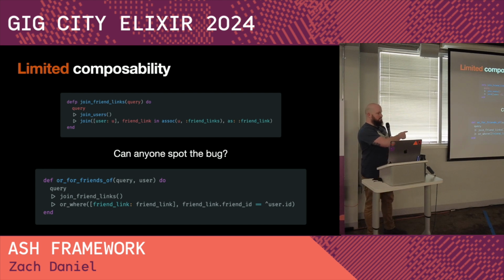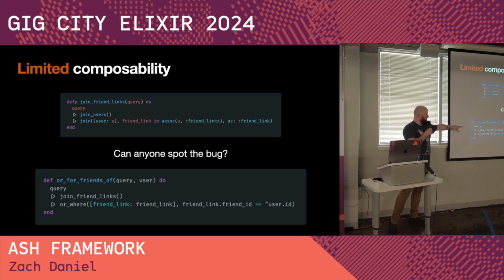There's a problem with this function, and I'm curious if anybody can spot what the actual problem is going to be. It's not performance or anything like that. Anybody? The problem is actually here, in join friend links. That's close, but the issue is that or_for_friends_of is not going to include any users that don't have any friends, because this is still doing an inner join to friend links. So your OR is not a true logical OR, right? It's introducing an additional constraint because of this. This is an instruction. Join friend links is not declarative. It's an instruction we gave it to inner join on friend links.